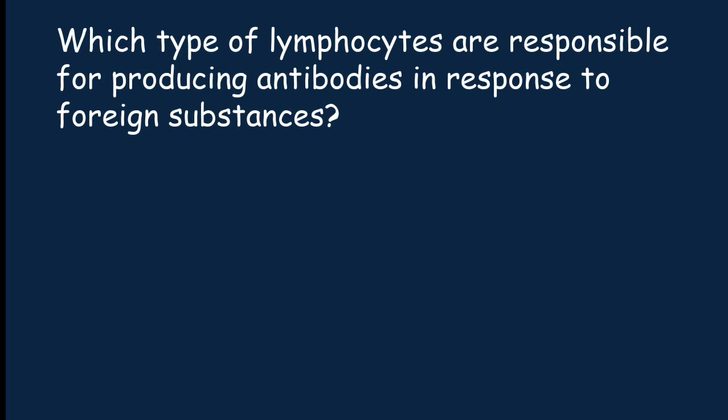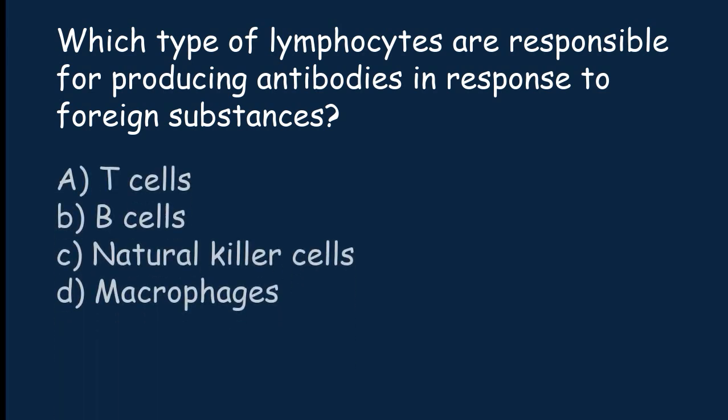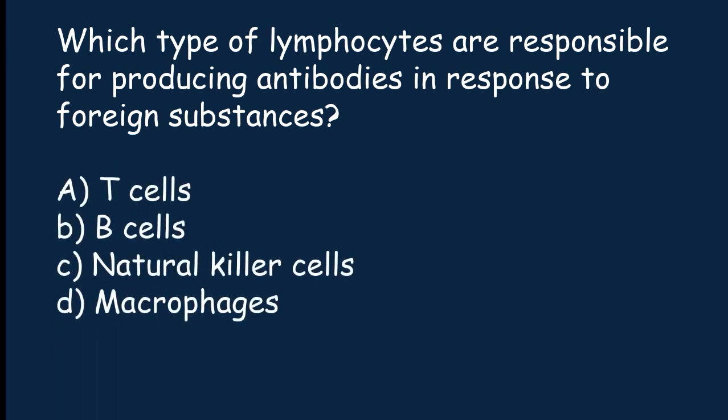Which type of lymphocytes are responsible for producing antibodies in response to foreign substances? T cells, B cells, natural killer cells, macrophages. The correct answer is option B. B cells is the type of lymphocytes which are responsible for producing antibodies in response to foreign substances.